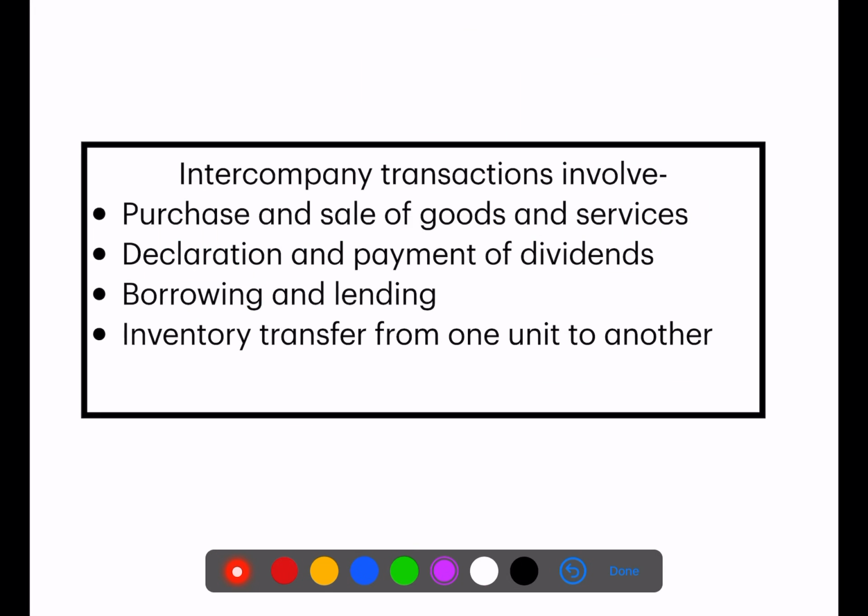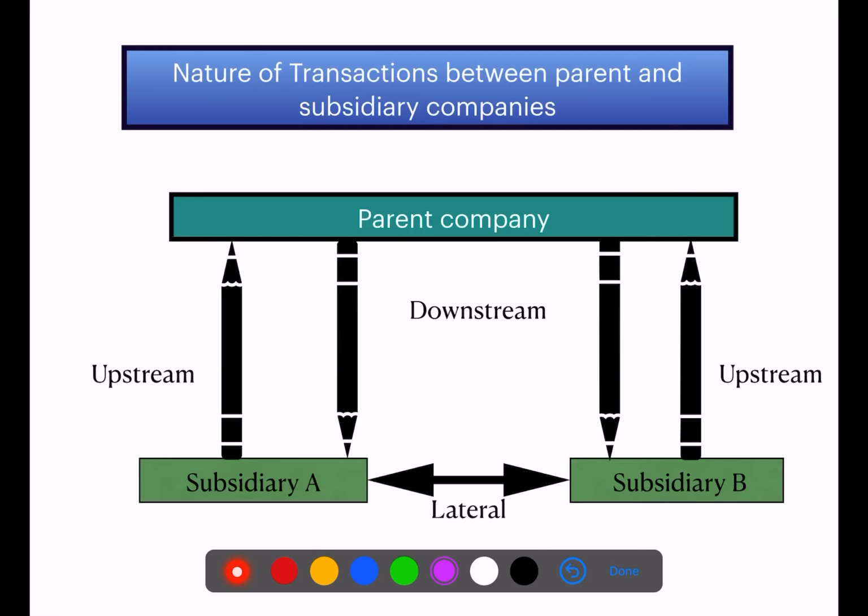Now, there are many kinds of transactions that intercompany involves. A few of them are mentioned here: purchase and sale of goods and services, declaration and payment of dividends, borrowing and lending, and inventory transfer from one unit to another. Next is the nature, or types, of transactions. There are three types of transactions occurring between parent and subsidiary companies: downstream, upstream, and lateral transactions.